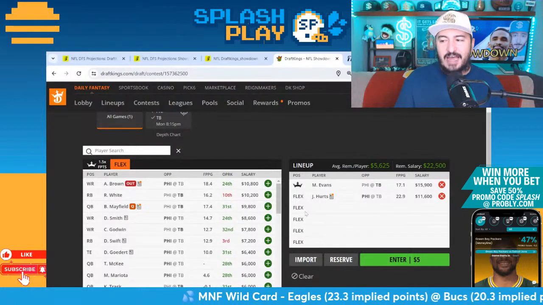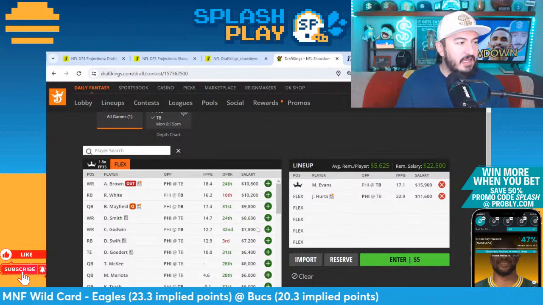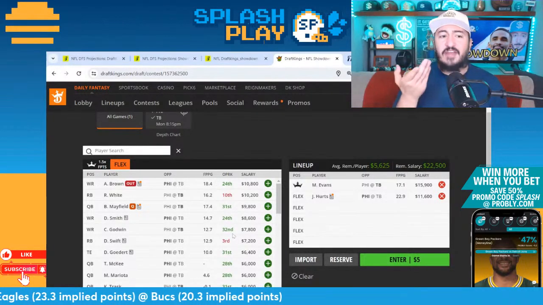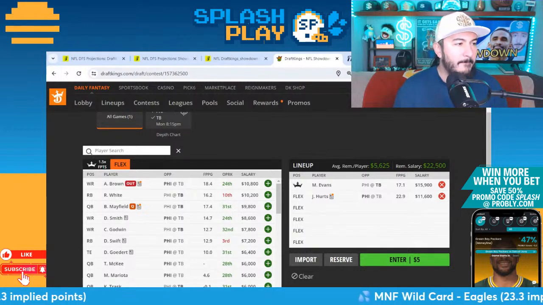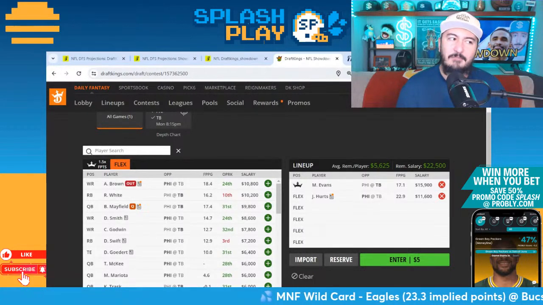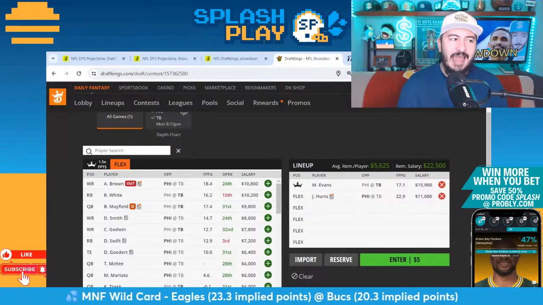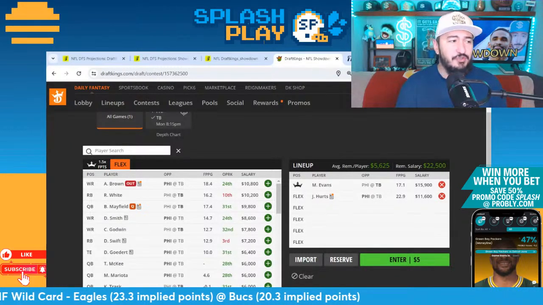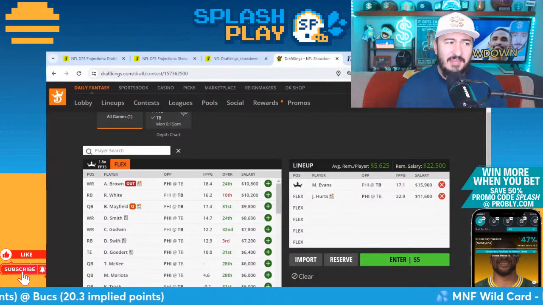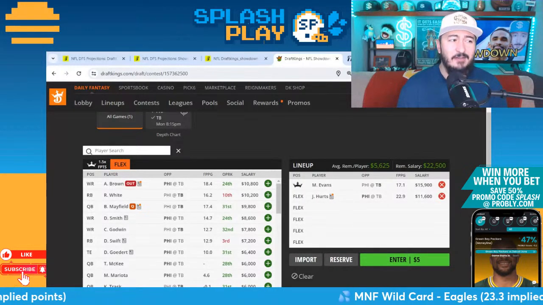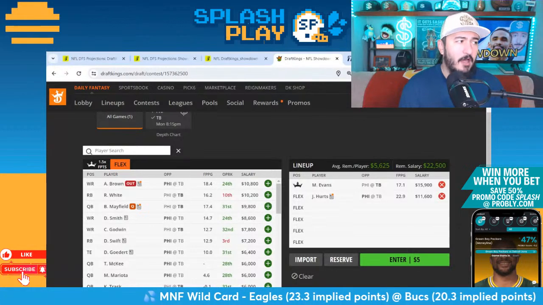I'm thinking this is a 5-1 Bucs build with Jalen Hurts as our one on the Eagles, but let's see where this takes us. Who else would I like here? Of course, I'm looking at the advanced analytics from Sports Info Solutions on this screen right here. Tampa Bay's defense does not defend the pass well. I think people have stopped attacking that, but we do remember the CJ Stroud game where he went off against Tampa Bay. Tampa Bay's defense allows 0.01 EPA per drop back, compared to a negative 0.1 EPA for run plays, which is a pretty big discrepancy overall.